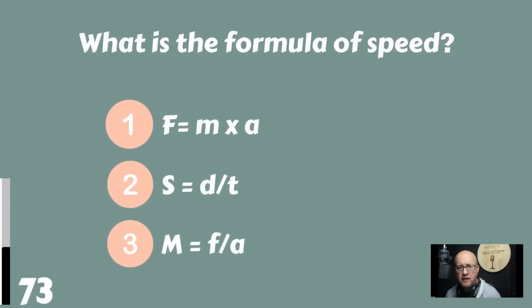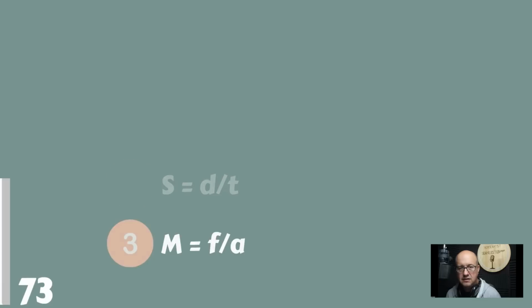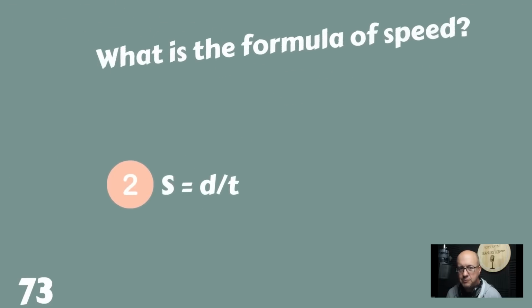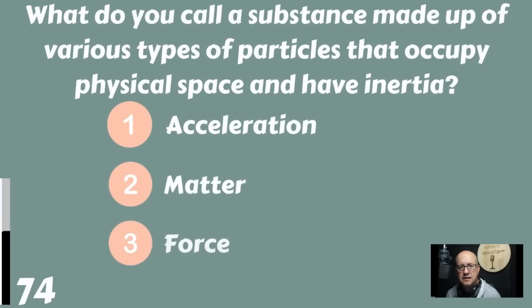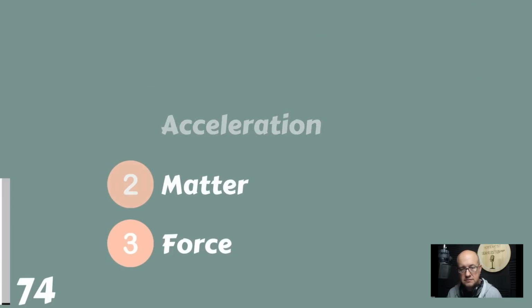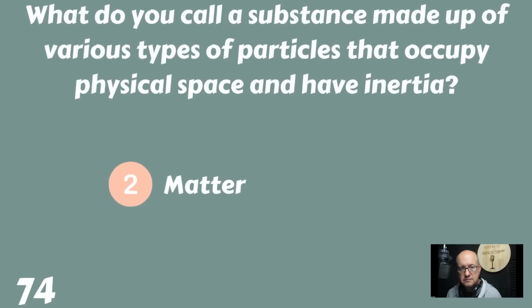What is the formula of speed? F equals m times a, s equals d divided by t, or m equals f divided by a. The formula for speed is distance divided by time. What do you call a substance made up of various types of particles that occupy physical space and have inertia? Acceleration, matter, or force? That would be matter.